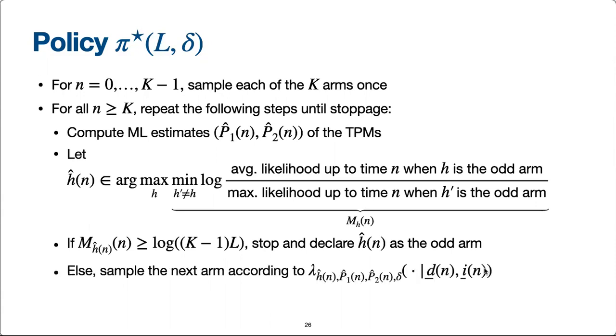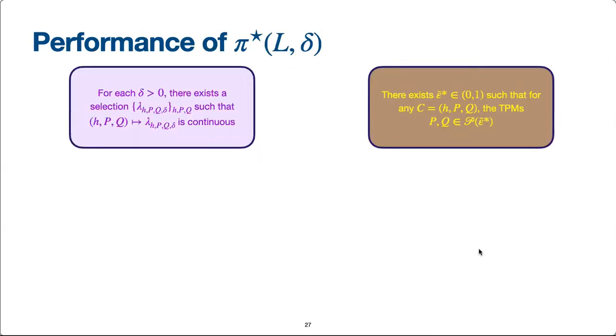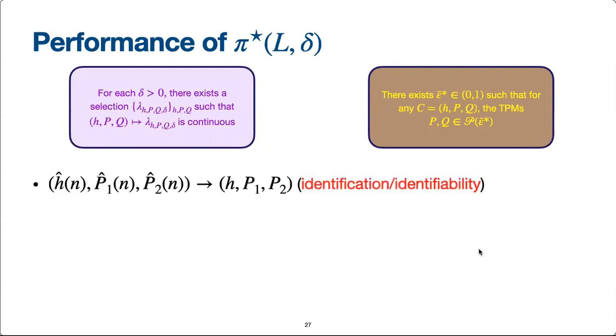Else, we assume that the estimated configuration is indeed the true configuration, and we sample the next arm according to the delta optimal solution for the estimated configuration. This is popularly known in the literature as the principle of certainty equivalence. In summary, our policy uses the principle of certainty equivalence with ML estimation. Notice how our policy does not require to know the value of epsilon bar star from assumption 2 shown on the previous slide. We show in our paper that under the assumptions stated earlier, the parameter estimates, or the estimates of the arms configurations, converge to their true values, thus resolving the problem of identification.